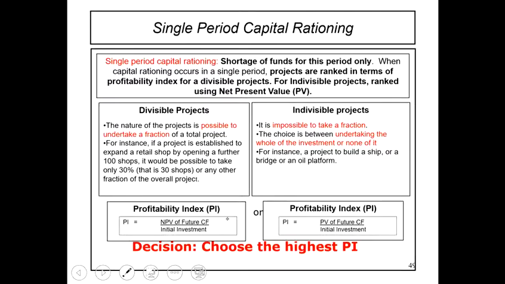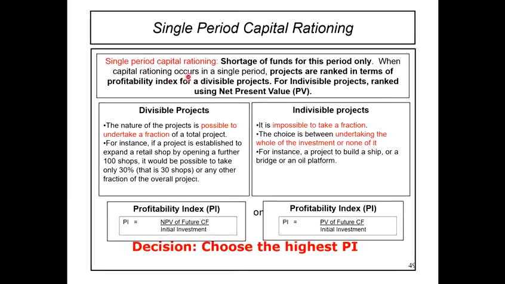Mula tadi kita ada internal and external. So right now kita ada dua jenis capital rationing, that is single period capital rationing and multi-period capital rationing. Tapi multi-period kita tak sentuh, kita tak belajar. Kita hanya belajar single period capital rationing. So what is the single period capital rationing? Single period capital rationing, it means shortage of funds for this period only, for one period only.